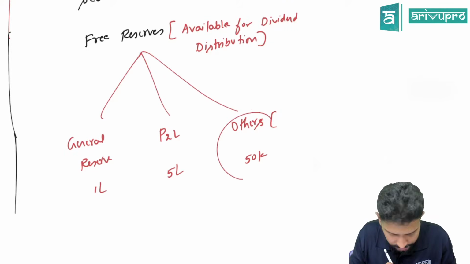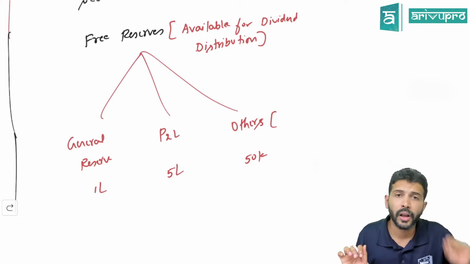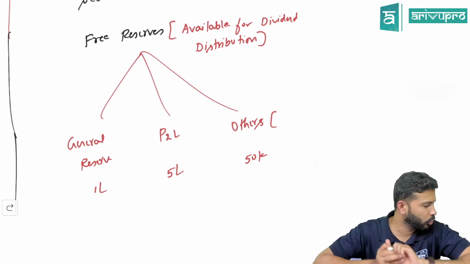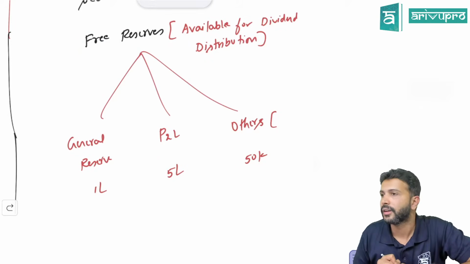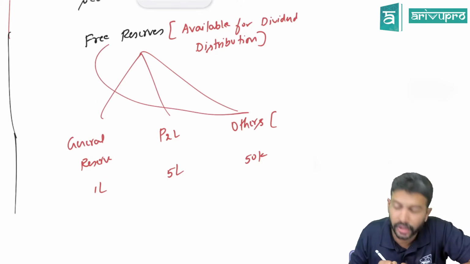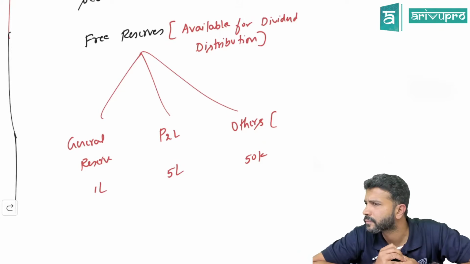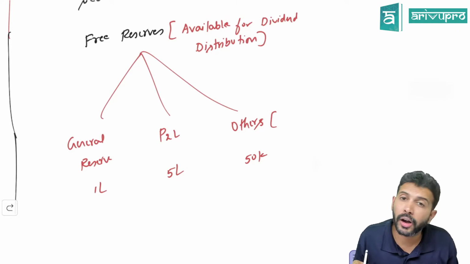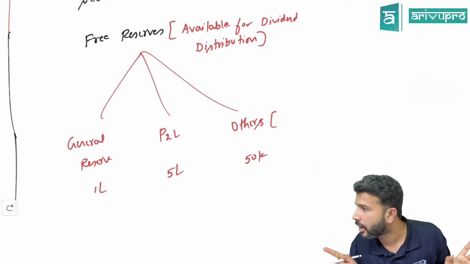Now the question to you is: is this other reserve a free reserve? Yes. Why? Because they clearly told this other reserve is available for dividend declaration. Any reserve from which you can pay dividend is a free reserve.